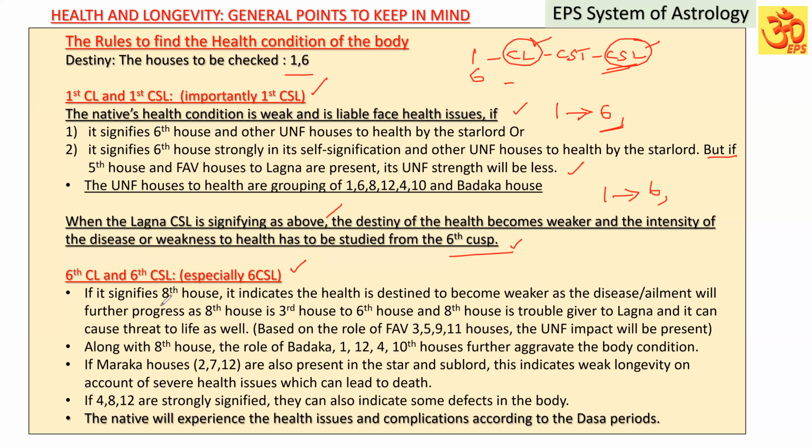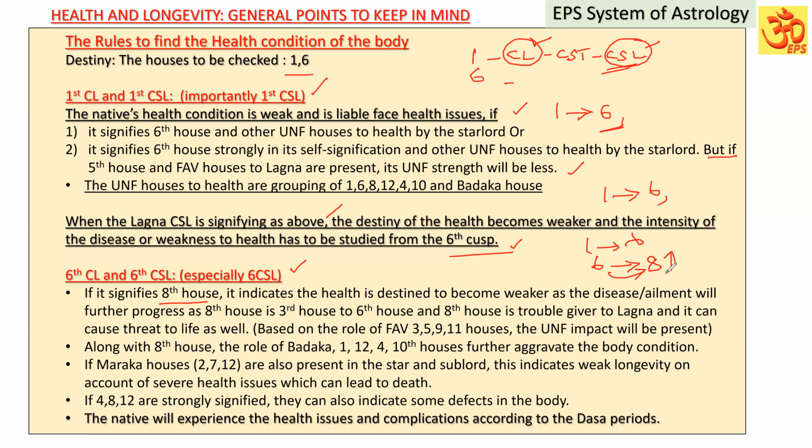If it signifies the eighth house, it indicates the health is destined to become weaker, or the disease or ailment will further progress, as the eighth house is third house to the sixth house. And the eighth house is trouble giver to the Lagna. It can cause threat to the life as well. It means Lagna is connected to the sixth house and the sixth house is connected to the eighth house. It indicates the intensity of the sixth house, the disease is increased.